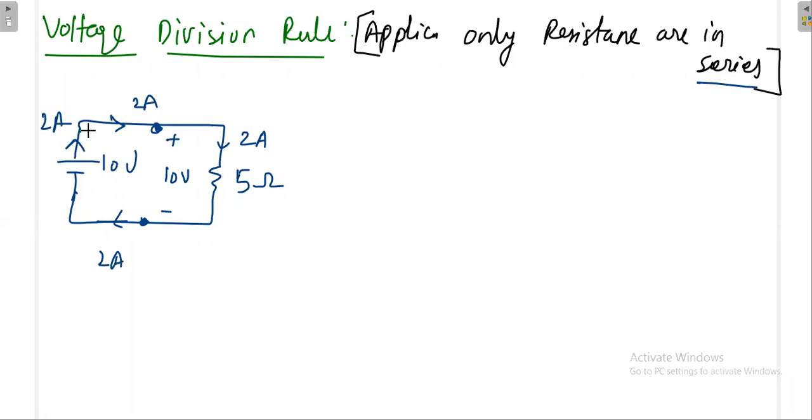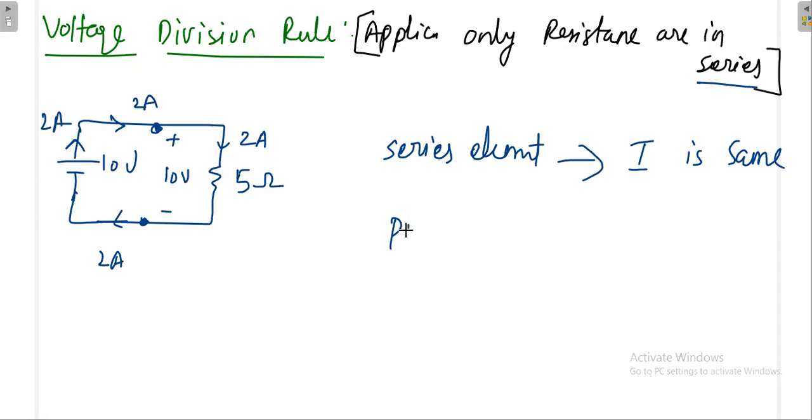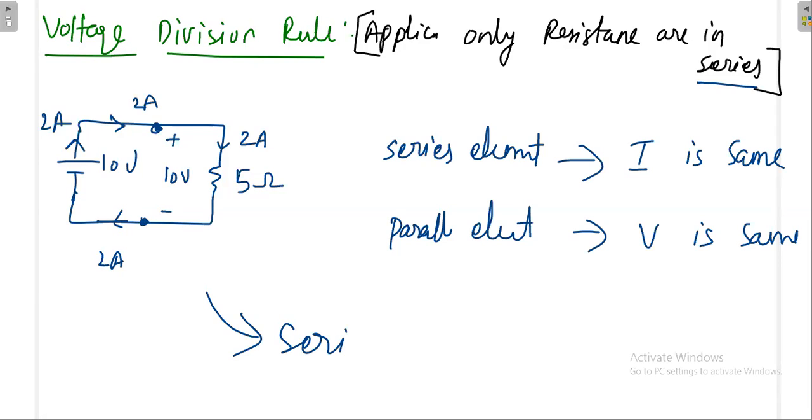Then what the concept is telling is, whenever you have elements in series, the current through those elements will be the same. Whenever you have a series element with respect to something, I is the same. And whenever you have a parallel element, voltage is the same. But this structure satisfies both series as well as parallel, so this is a special case. I can call it series as well as parallel.